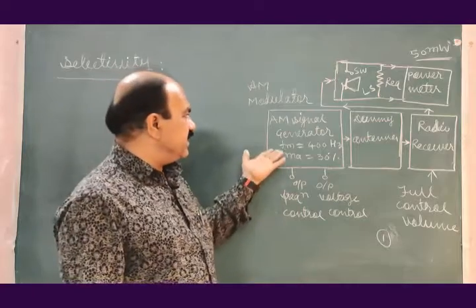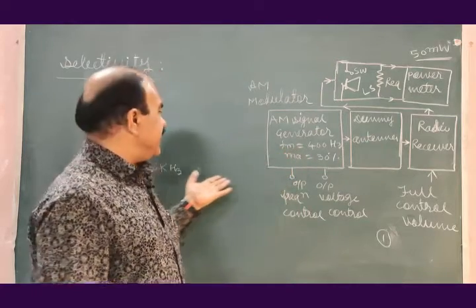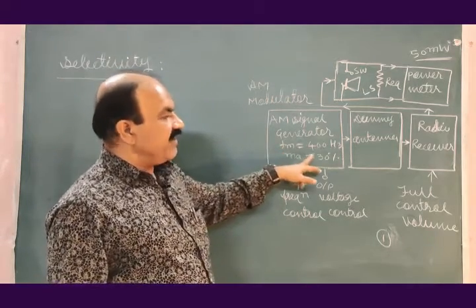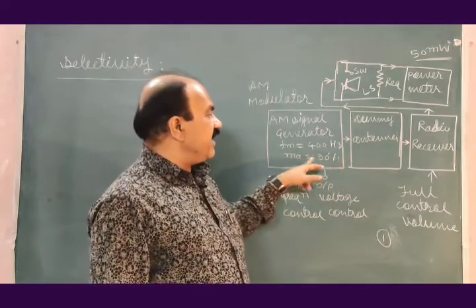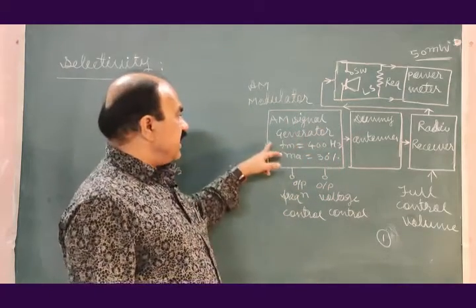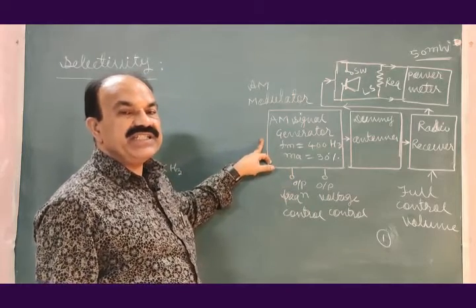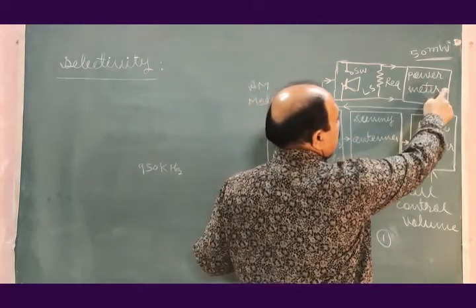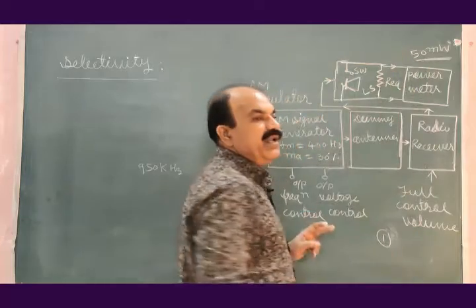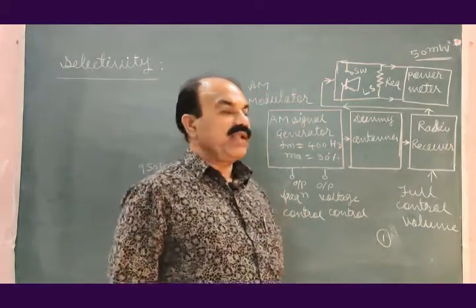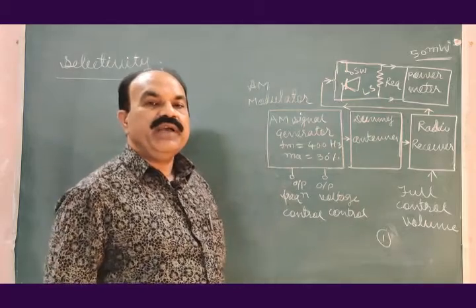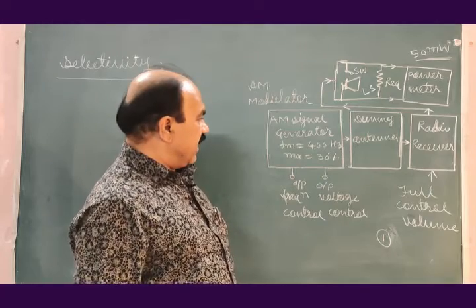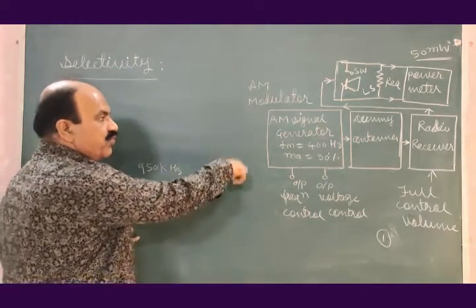Now what is to be done? Here the carrier frequency selected is 950 kilohertz. Then FM will be 400 hertz, MA will be 30%. The input voltage is adjusted such that the output obtained here will be 50 milliwatt. The output obtained here should be 50 milliwatt. Then after that, keeping the input voltage constant,